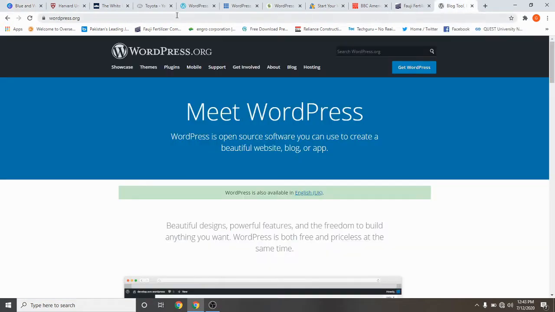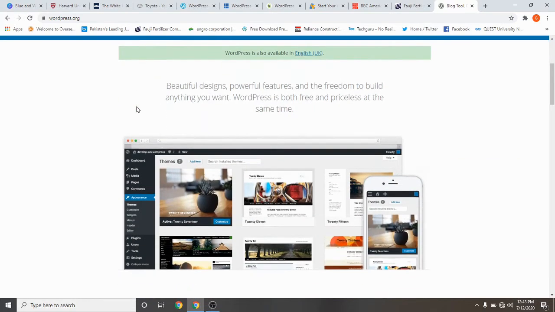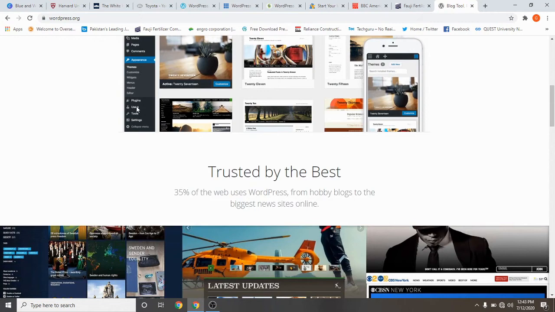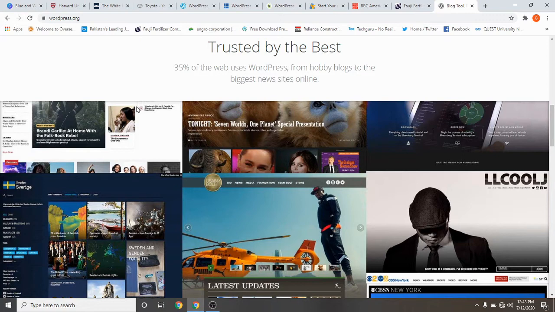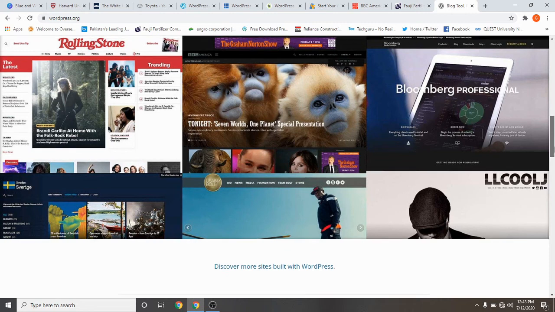You will go to Google Chrome and write just WordPress.org and you will be redirected to this website. So this is WordPress.org. As I was speaking, this website is my recommendation and it's very beautiful. You can create beautiful websites, blogs and the biggest news sites online. If you look here, 35% of the web uses WordPress, from hobby blogs to the biggest news sites online. So that's really amazing.